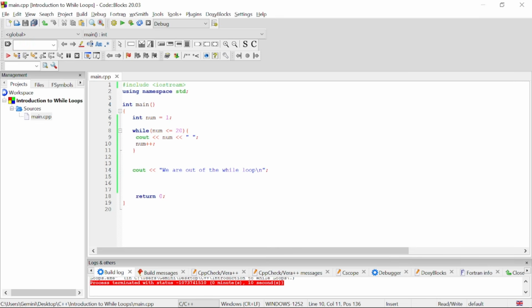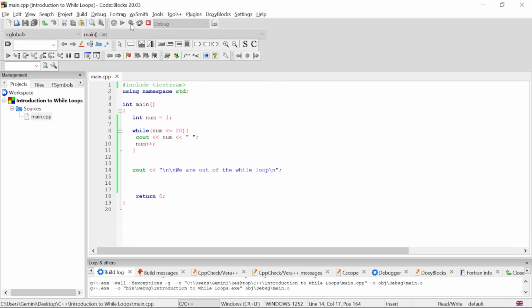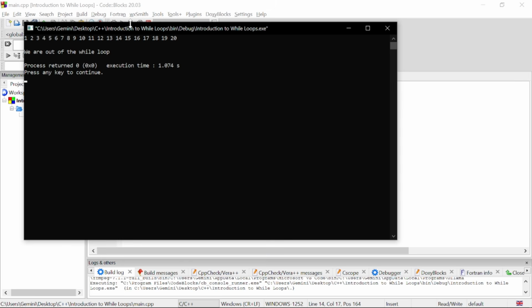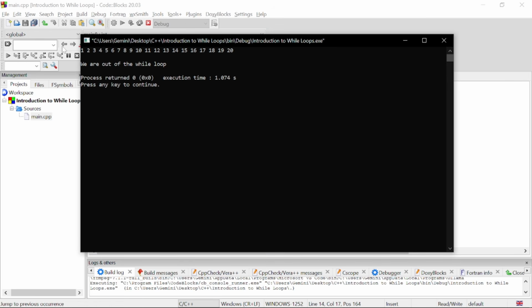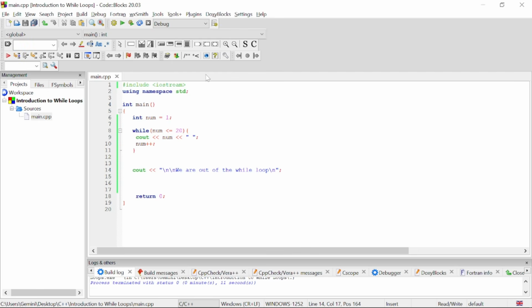You can actually put this on a new line. Again, let's run this again. Then we can get a better output for our code. So 1 through to 20. Then we are out of the loop as expected.